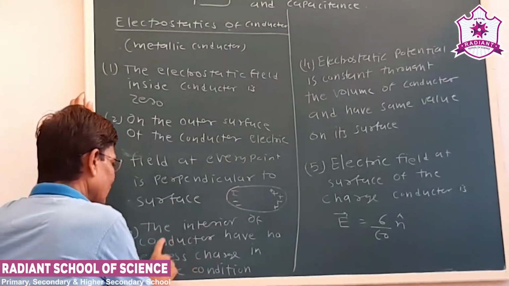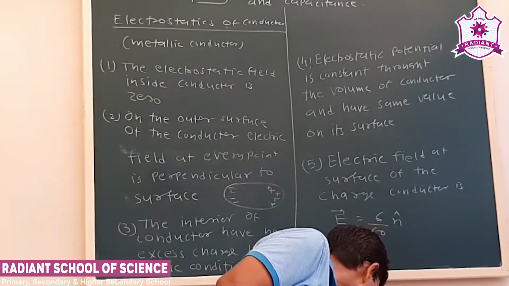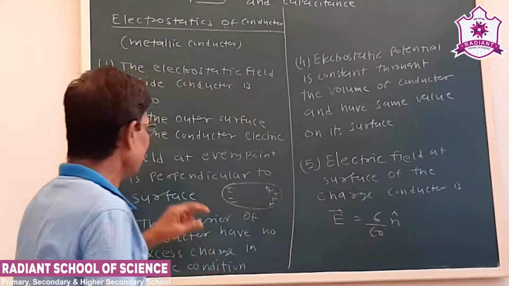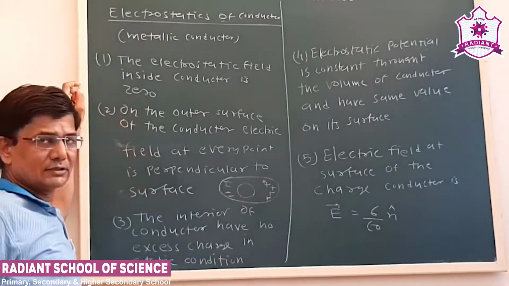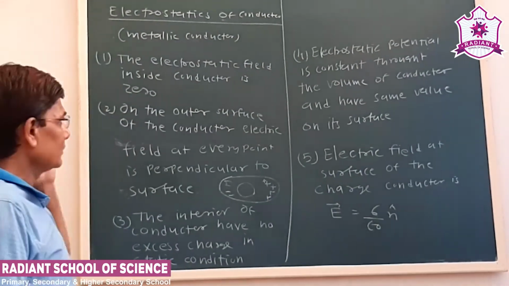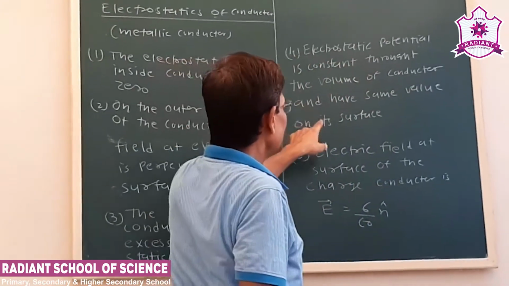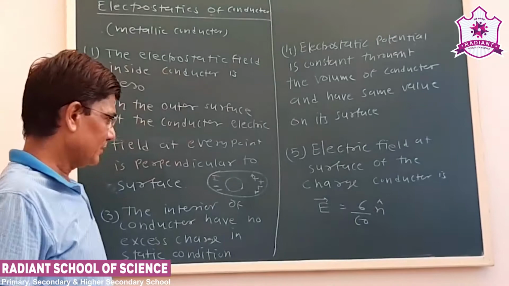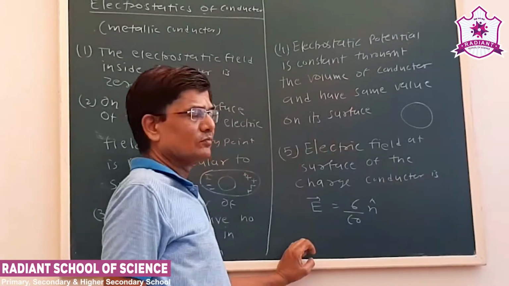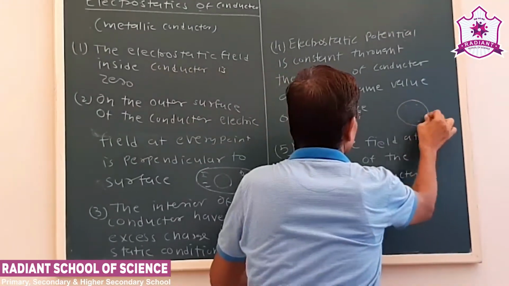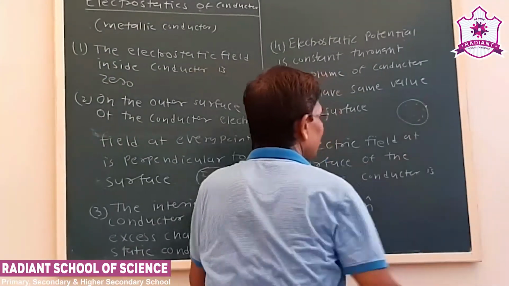The interior of the conductor has no excess charge in static condition. Here we can see a conductor and the charges are distributed like this. Inside the conductor there is no excess charge or extra charge. The electrostatic potential is constant throughout the volume of the conductor and has the same value at the surface. That means all the points inside the conductor will have the same potential, equal to that on the surface.